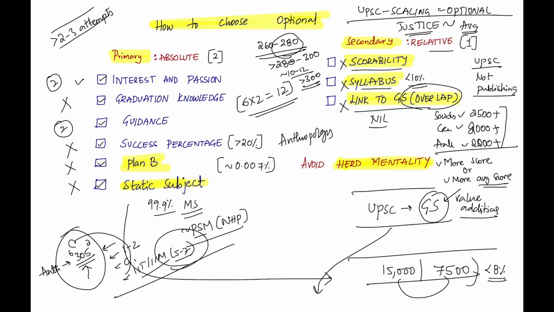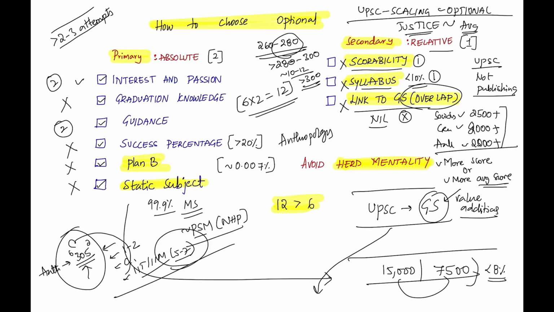So scoreability, let's give 2, because people have a bias. Not 2, because it's a relative criterion. I'll give 1. Syllabus is tiny, they say, but I don't think the syllabus is tiny, and the syllabus is not at all linked to medicine. Only the genetics part is linked to medicine, that is biology, 12th standard biology. Apart from that, anthropology has no medical science in it. Now linked to GS, I don't think it is linked to GS. It's a specialty optional altogether. So the score is 4-6. So medical science score is 12, anthropology score is 6.